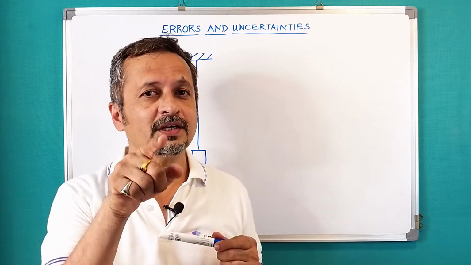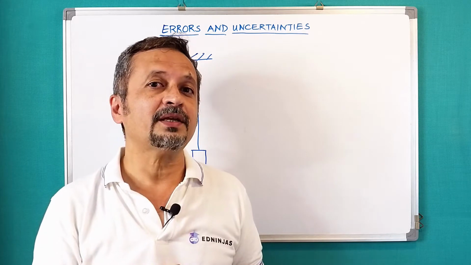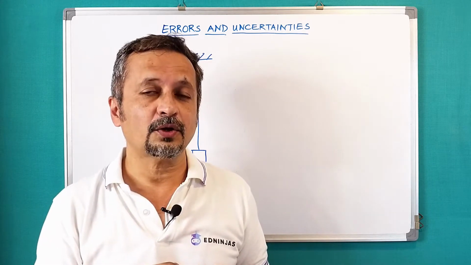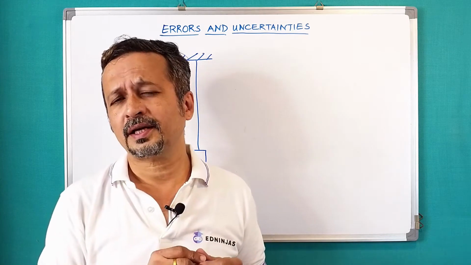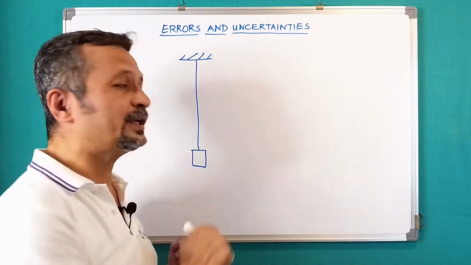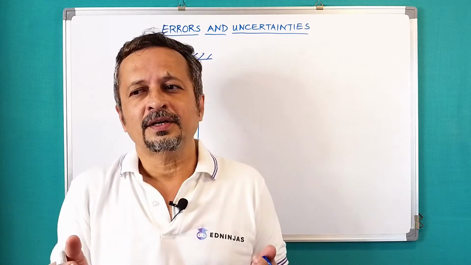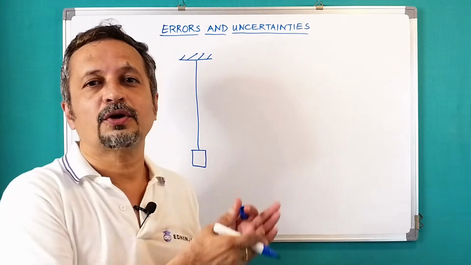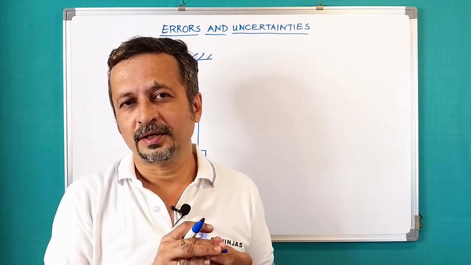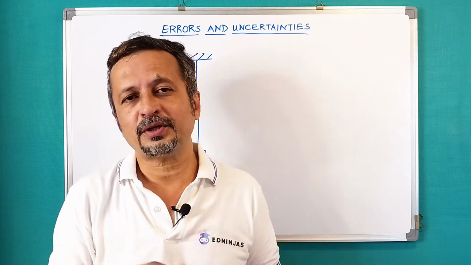That may cause a change in length of the wire. If the temperature increases, the wire may increase in length, or if the temperature decreases, that may reduce the wire's length, correct? What I am interested in is the change in length of the wire due to added or reduced weight. I don't want any change in length because of change in temperature, correct?